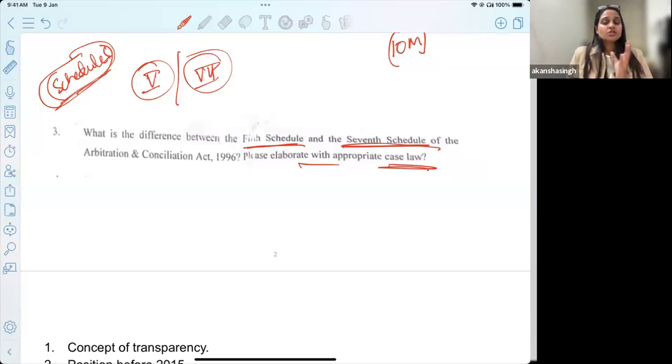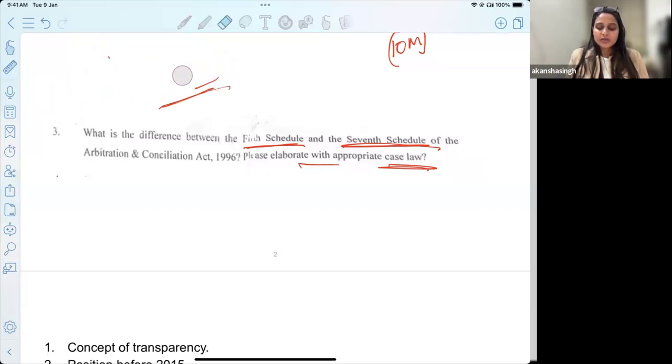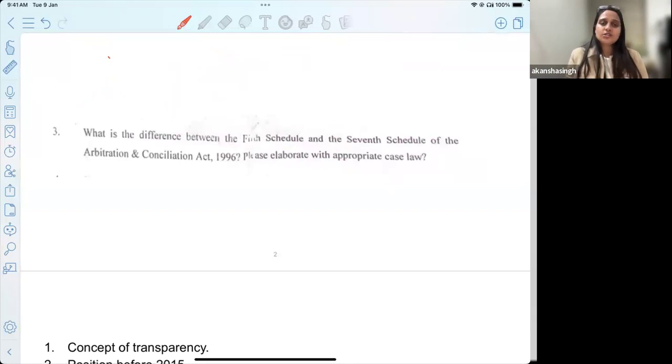When you're reading a provision along with the schedule, all these are questions that you must know for a good answer that you intend to write, also for your interview exam. Okay, so fifth and seventh schedule are something that relate to the arbitral tribunal. If there is an arbitrator, what are the requirements of that particular arbitrator? How do we deal with the arbitrator's impartiality?